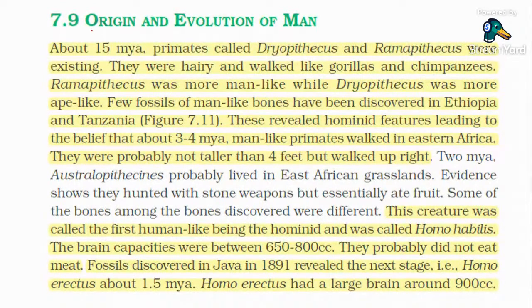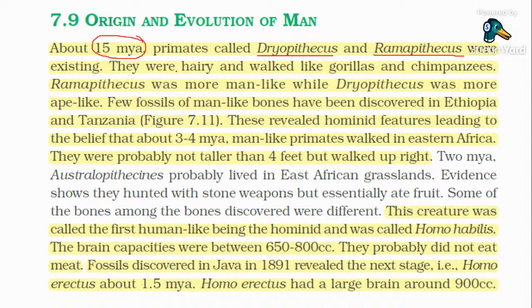So, origin and evolution of man. Listen very carefully. About 15 million years ago, primates like Dryopithecus and Ramapithecus were existing.